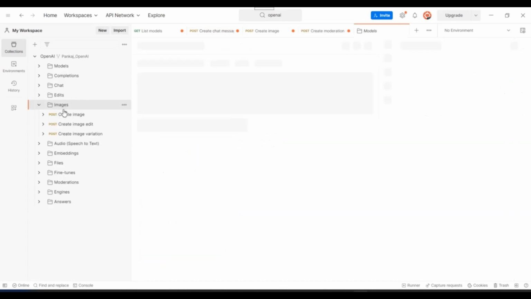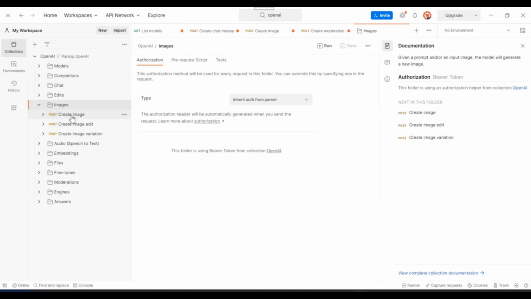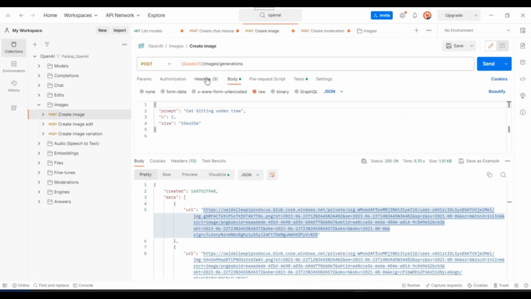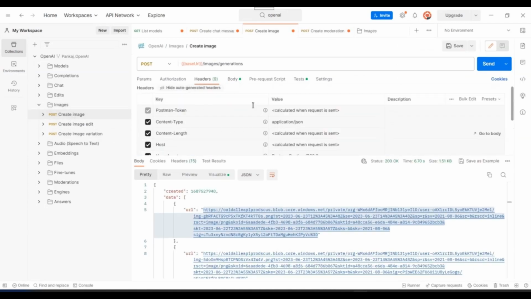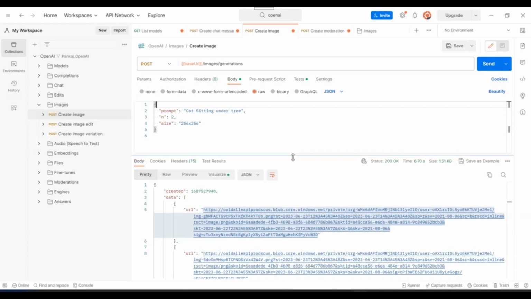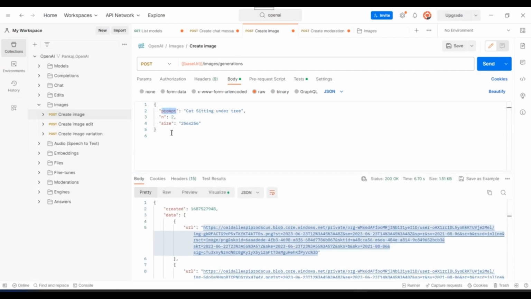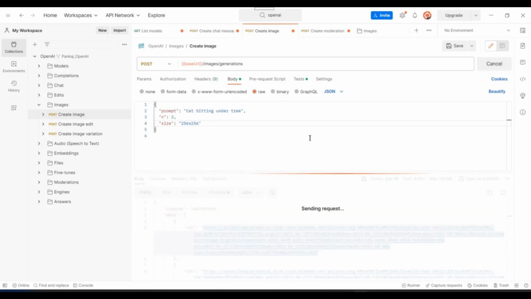Next, you can go on to look for images API, right? So if I expand this, I have already added authorization parameter here. Now, if you look into the request body, you will see a prompt and you will see a size as well. So prompt is like basically a request or the description of image you want, and size is nothing but the resolution of image you would be wanting. So I have kept low resolution because that would be easier to load into the browser, right? Once I click on send,